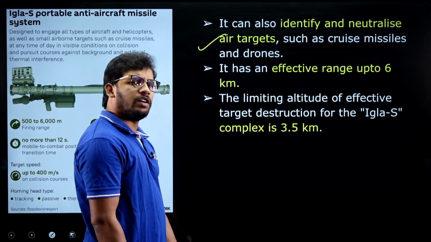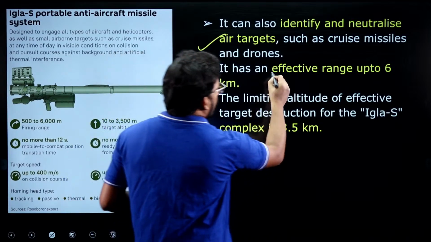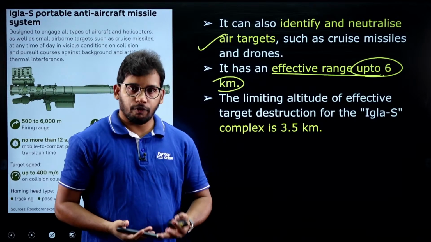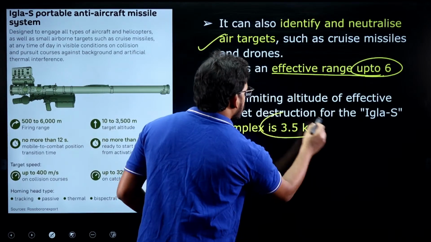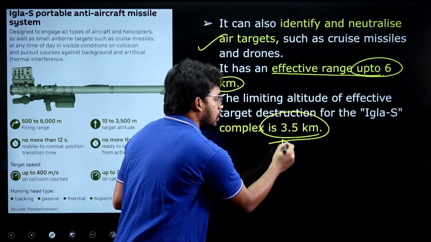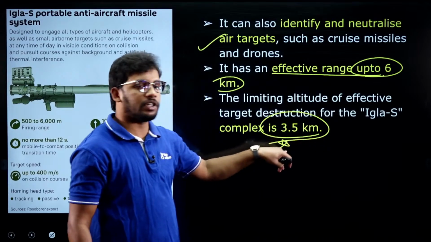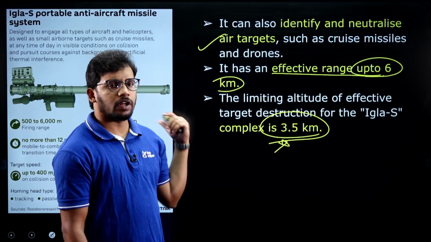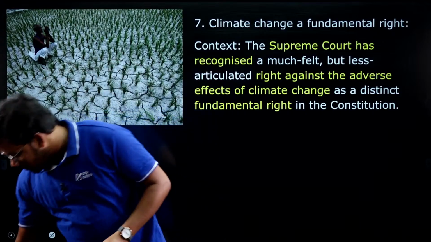So it can neutralize any of the targets that are roaming around over our region, airspace, and it is effective up to 6 kilometers. So from here where we are standing till 6 kilometers it can attack, but if there is a complex system in the air, then it can only reach 3.5 kilometers height, right? It has a maximum of 6 kilometers but is more efficient at 3.5 kilometers height from the land, right? So these are the facts about the Igla-S. Any doubt? This is factual in nature.